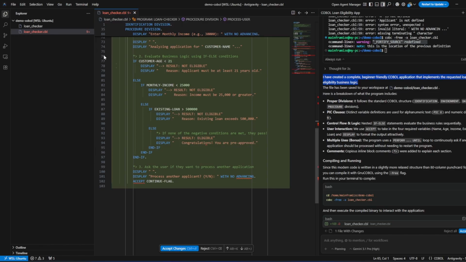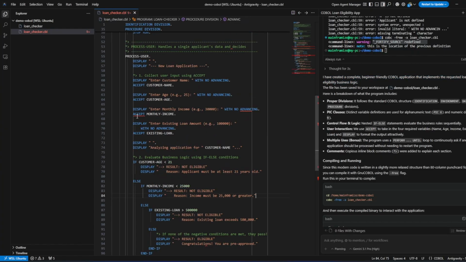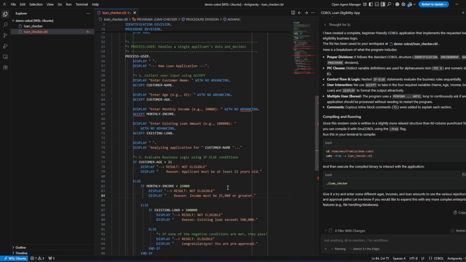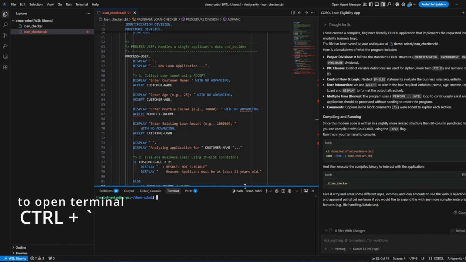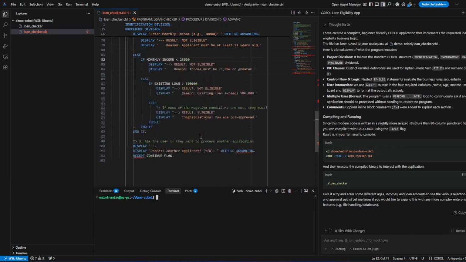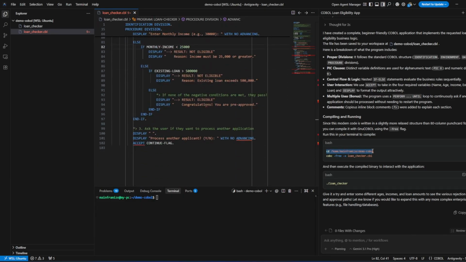Okay, I see it. First of all, let's accept the changes. We do see some errors, but it looks like it compiled fine other than the warning. Let's try and run this program. So overall, I would say the program is not some groundbreaking stuff, but not bad.